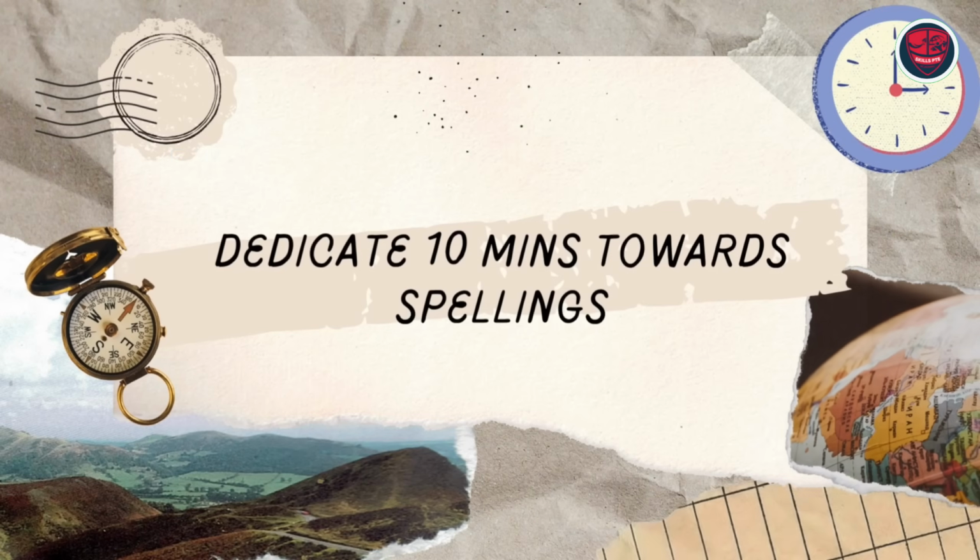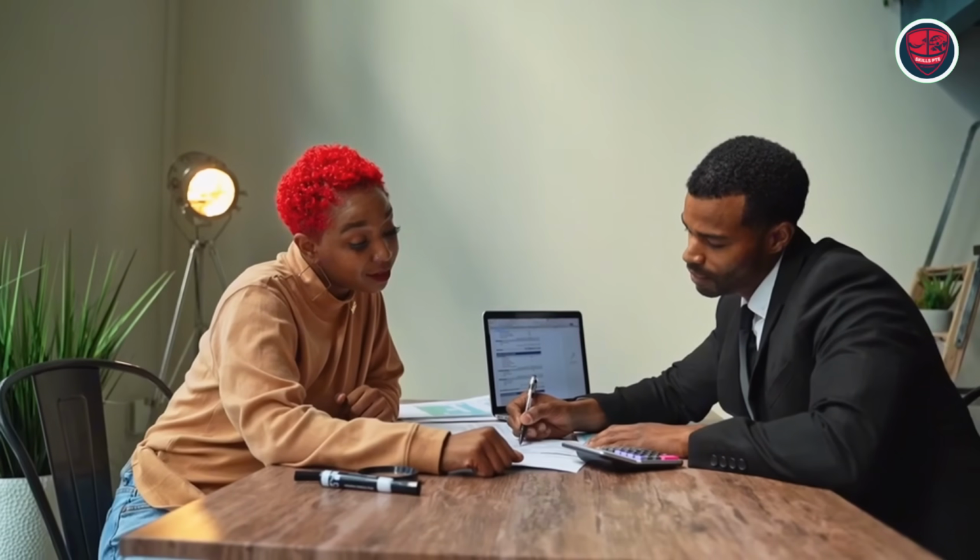So after 1 hour of reading activity and 20 minutes of listening to a podcast, the remaining 10 minutes of this 90-minute window, you've got to dedicate towards spellings. In our course, we have a spelling test every day. But if you don't want to invest in a course, you can use ChatGPT or the Gemini app. You can ask them to give you spelling tests or common spelling mistakes people end up making.